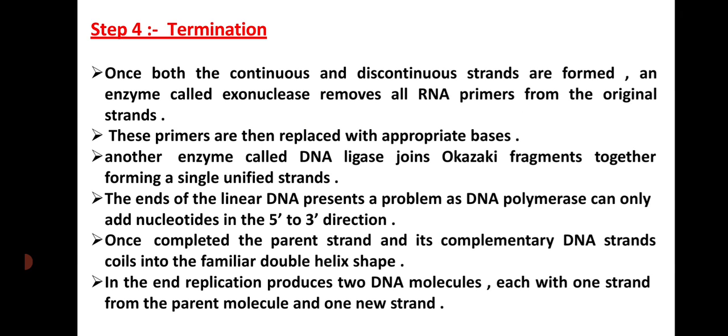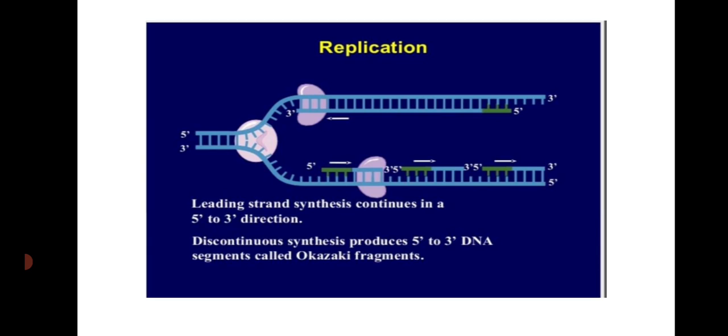The end of the linear DNA presents a problem as DNA polymerase can only add nucleotides in the 5' to 3' direction. So basically in the termination process, the enzyme DNA ligase joins the Okazaki fragments.